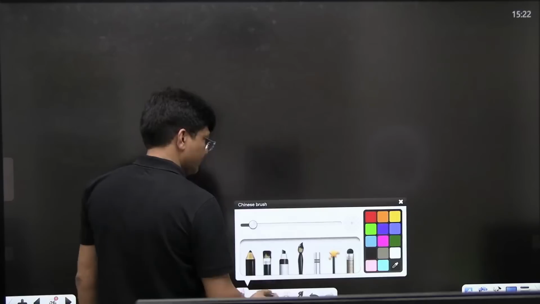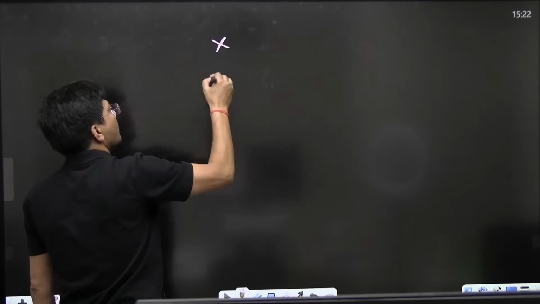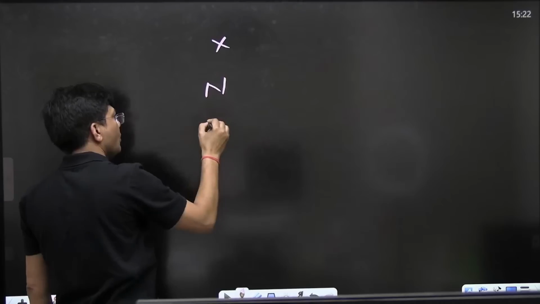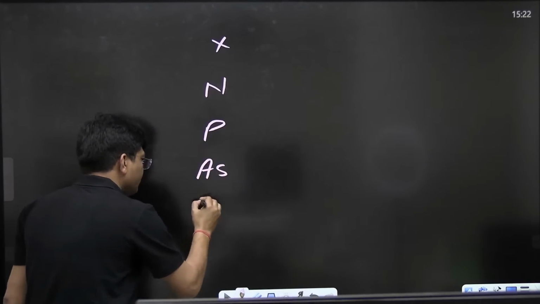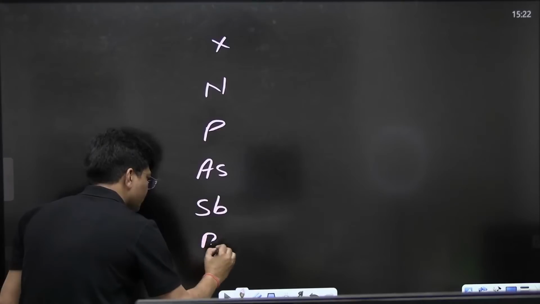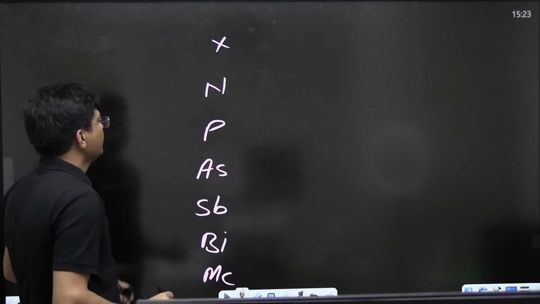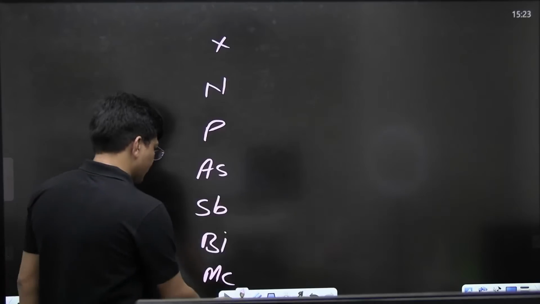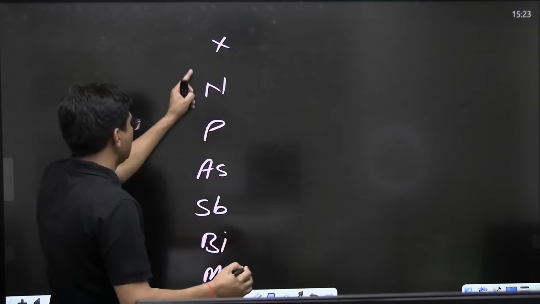See everyone. Nitrogen, phosphorus, arsenic, antimony, bismuth, Mc. The trick for it is, first you should learn it.